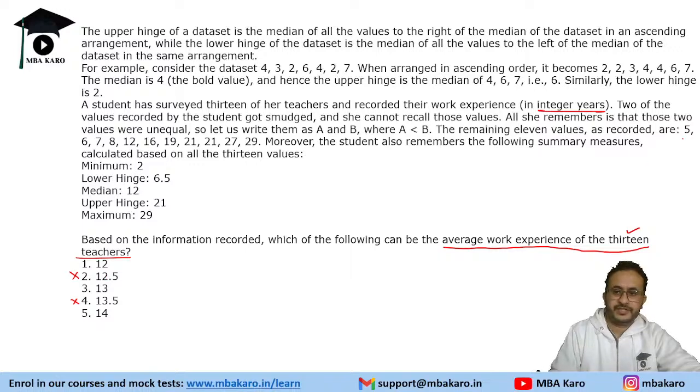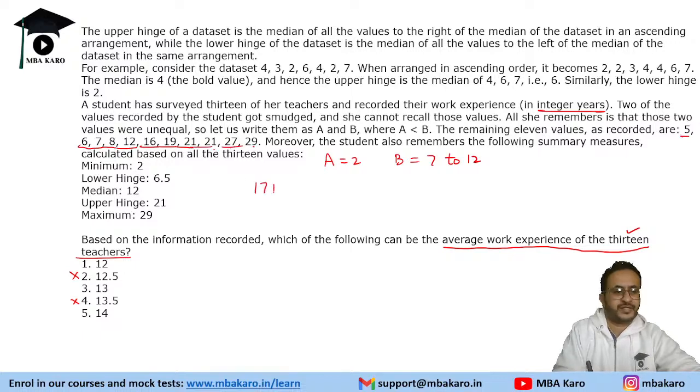Okay, let's do one thing. We know a is equal to 2. B can be from 7 to 12 and we need to add these values. Let's add the rest: 5 plus 6 plus 7 plus 8. So that is 26, 38, 54, 73, 94, 94 plus 50, 144, 171. So 171 is the sum of these numbers. A is 2, plus 7 to 12. So that means 180 to 185.